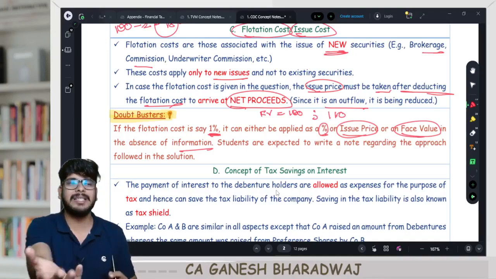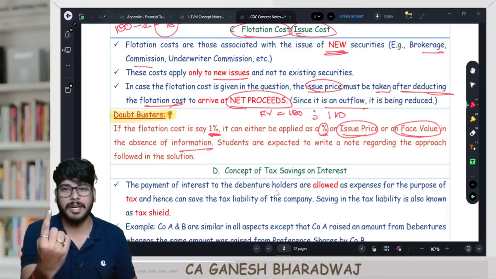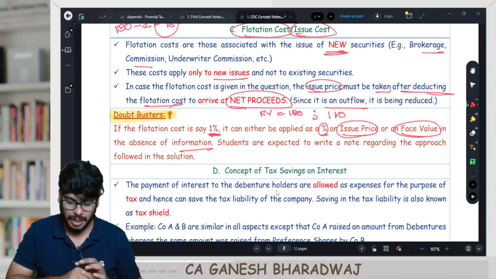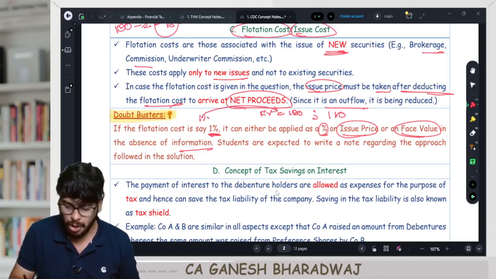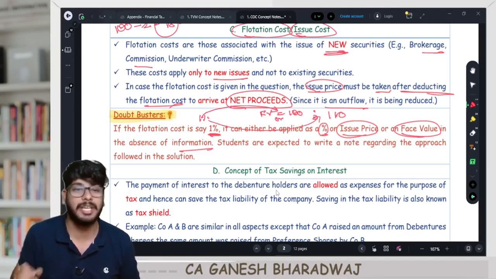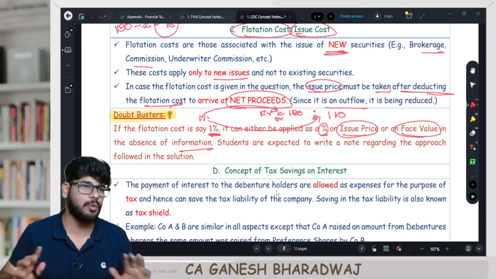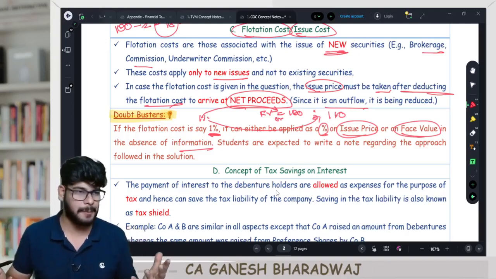The money that I'm receiving from the public is 110, right? Now, let us say they have given that flotation cost is 1%. Will you apply this 1% on the face value, or should you apply it on the issue price? This is one general doubt which arises.